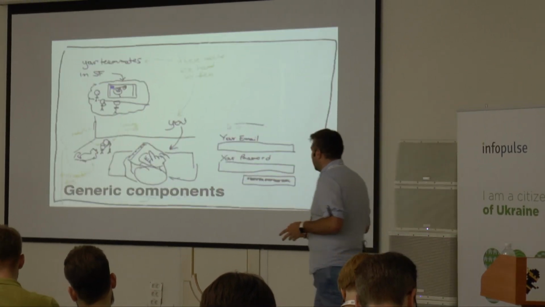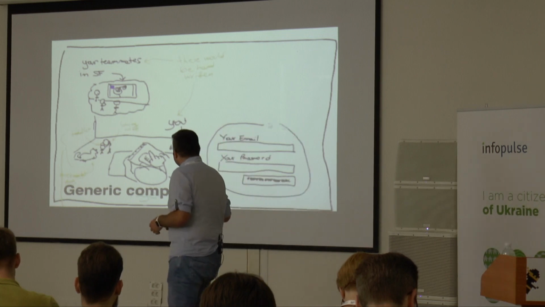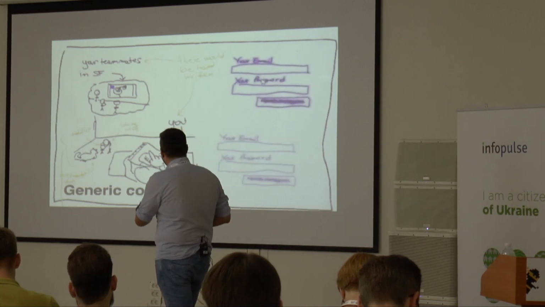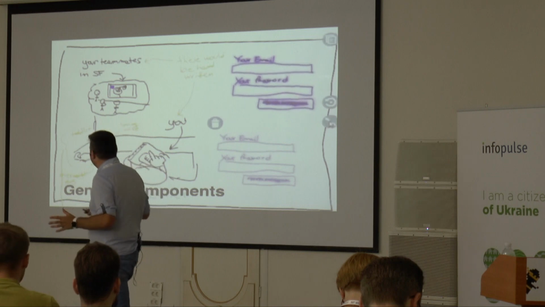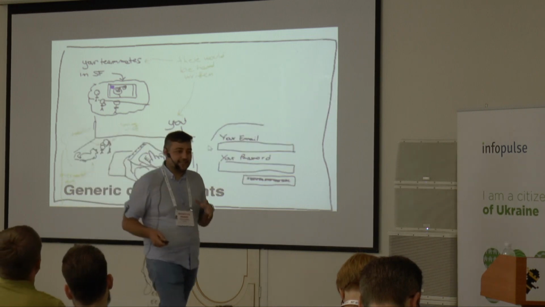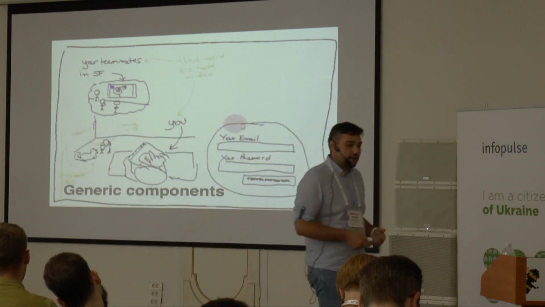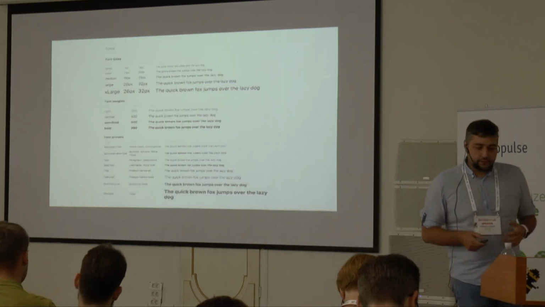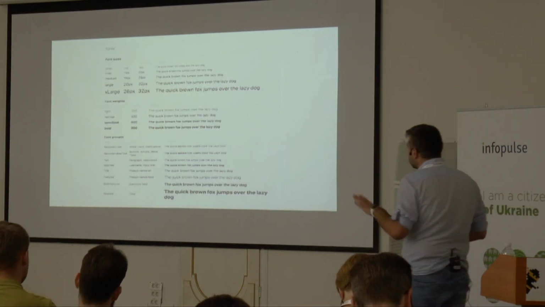So what's a generic component? A generic component is something you can duplicate and reuse in different places in your application. You can give it some settings, put it there, and work with it. A very good example of a generic component is our style guide.